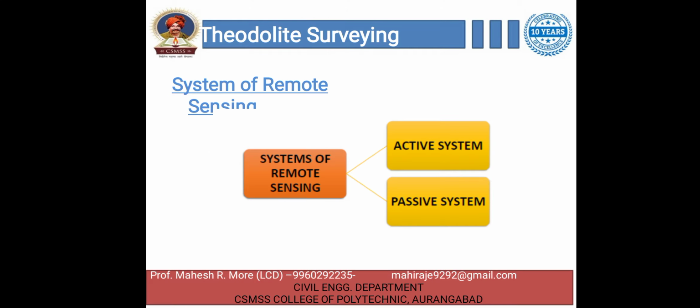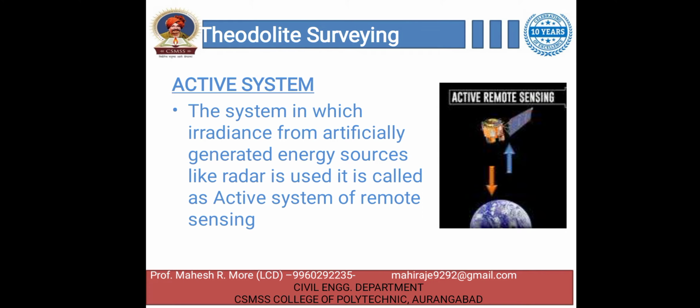Systems of remote sensing. There are two systems, active system and passive system. Let's see the active system. The system in which irradiance from an artificially generated energy source like radar is used is called the active system of